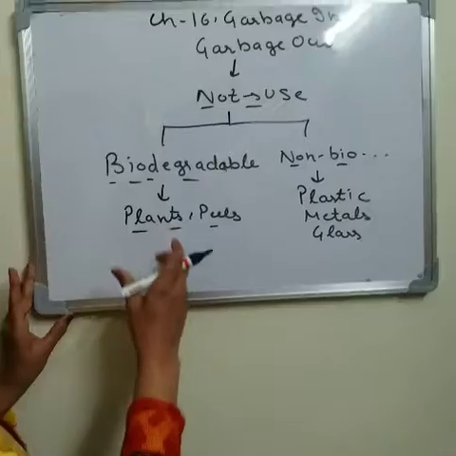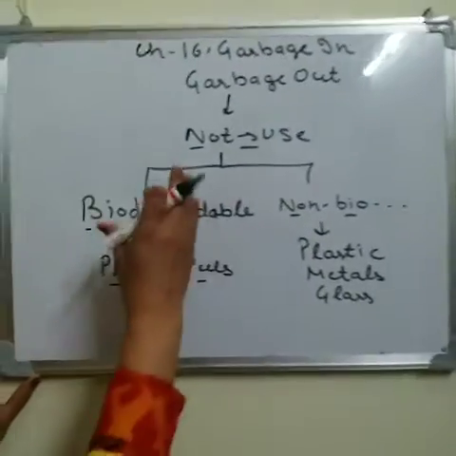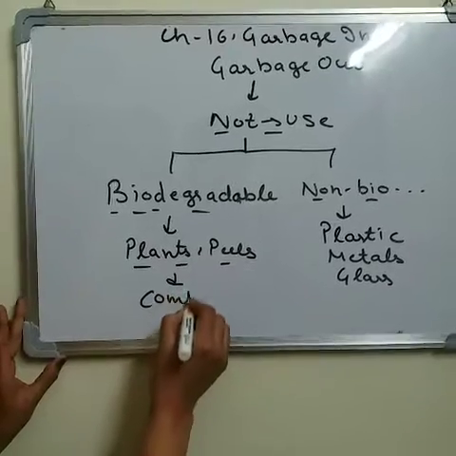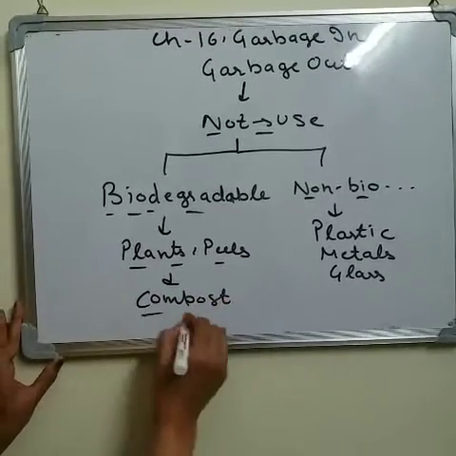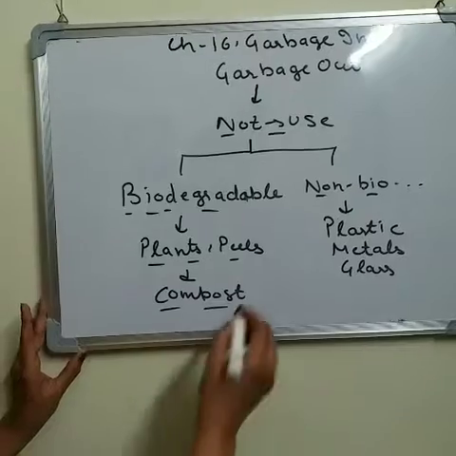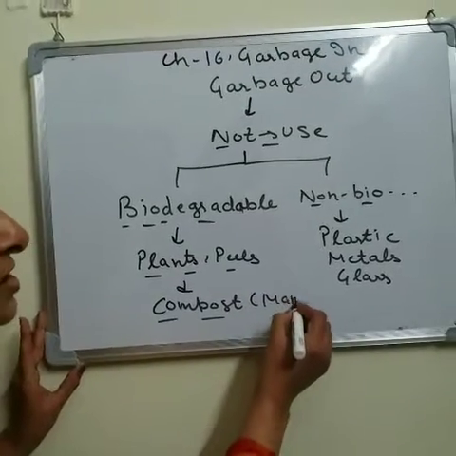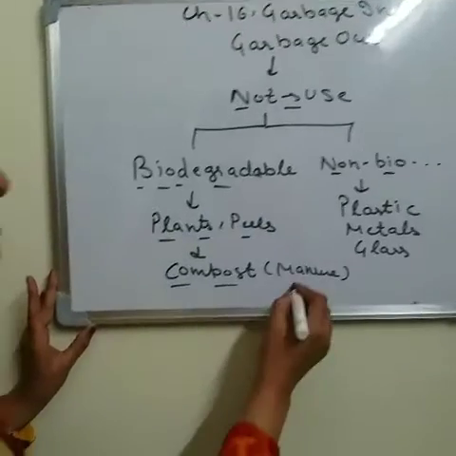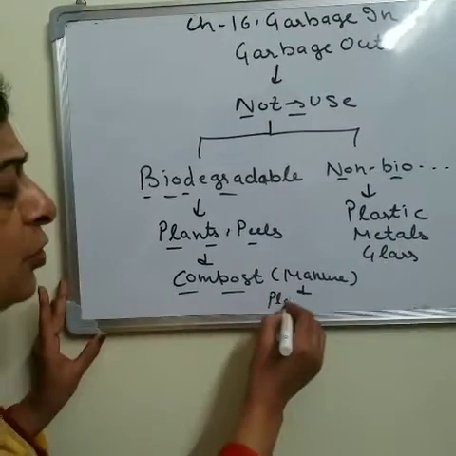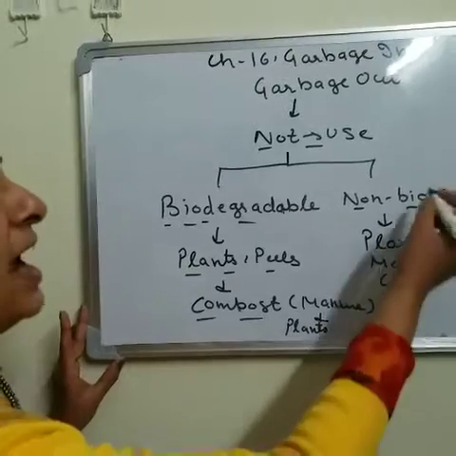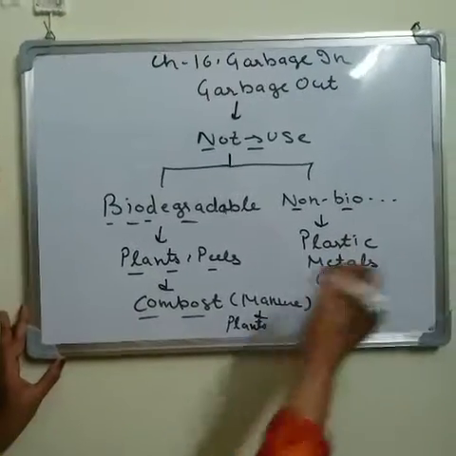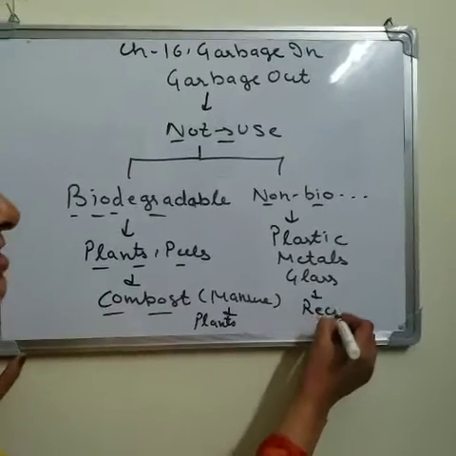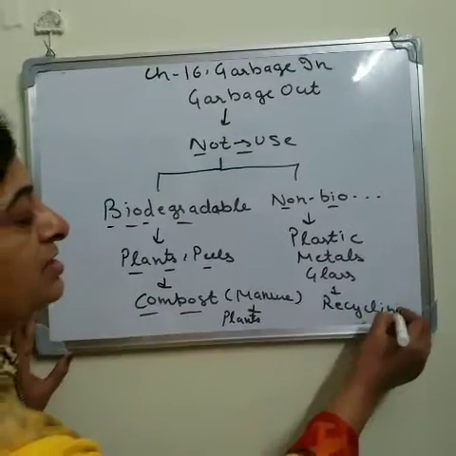Now this biodegradable waste we can use for making compost, to make manure, which is the best for the growth of the plant. Yes, this manure is best for the proper growth of the plant. And this non-biodegradable waste we can use for recycling.